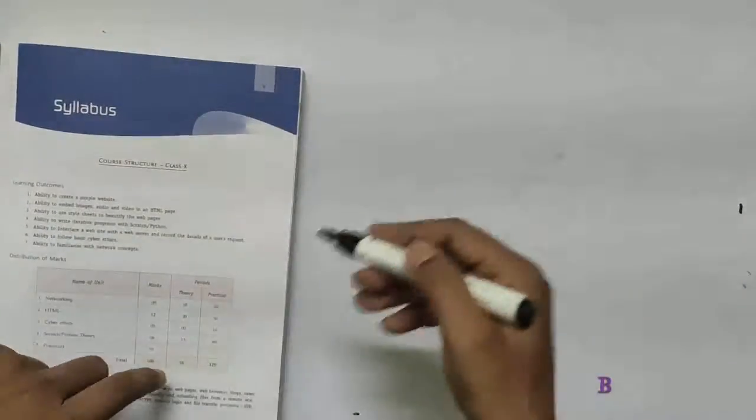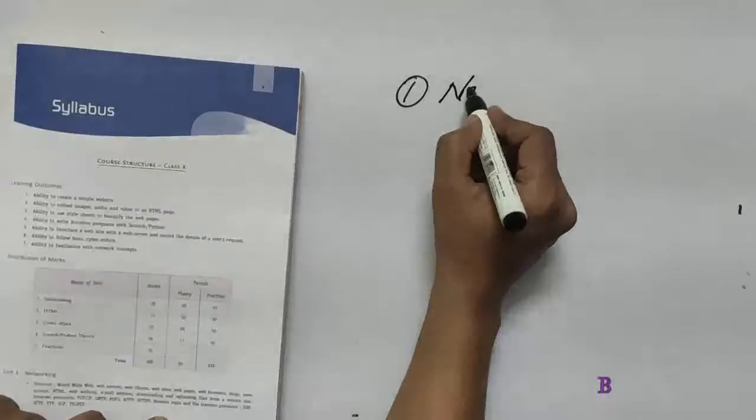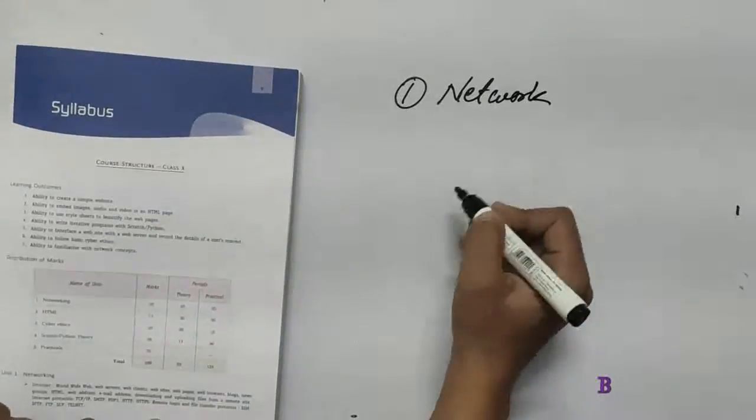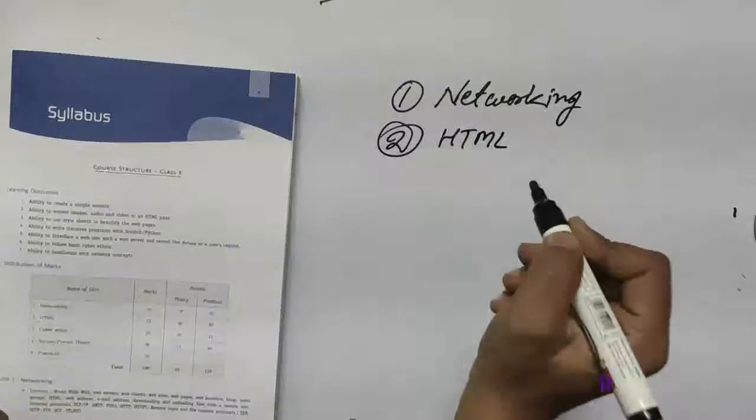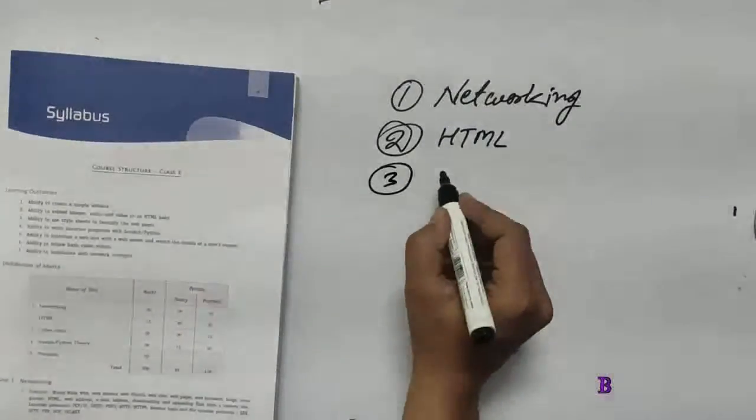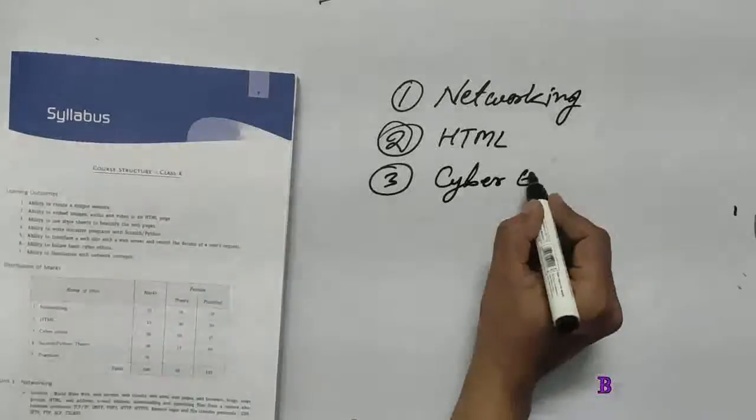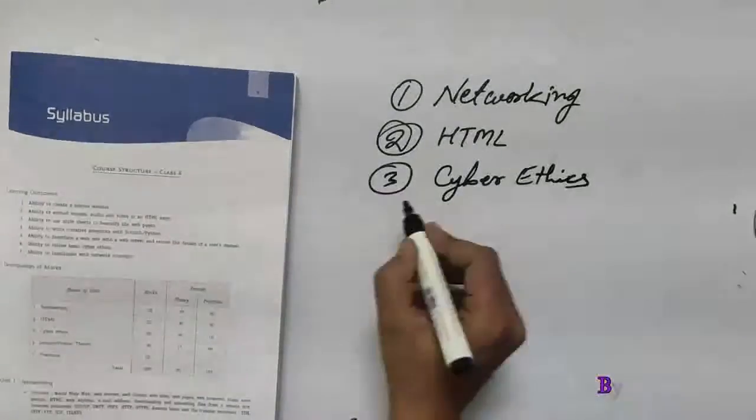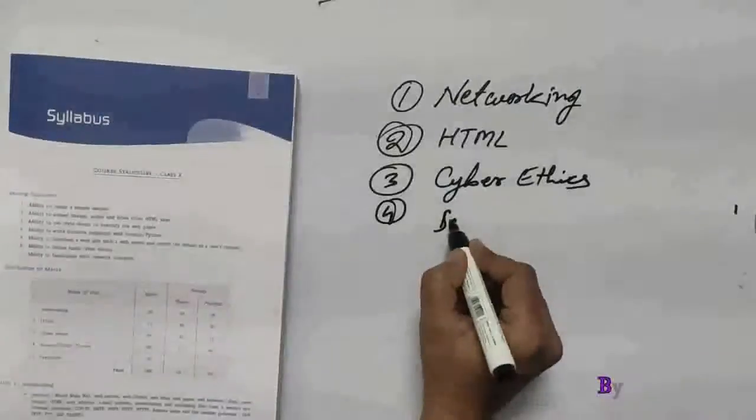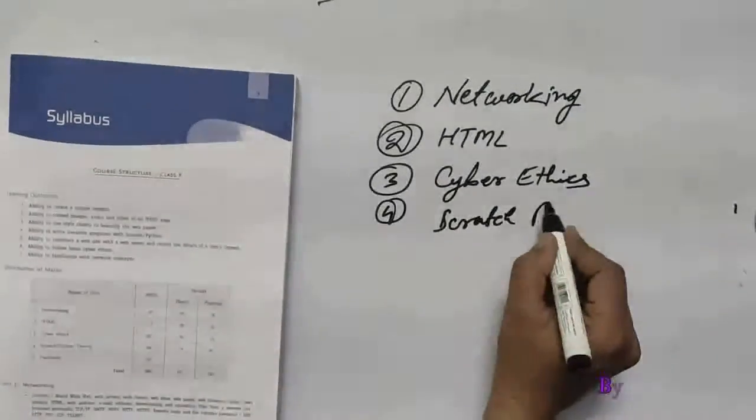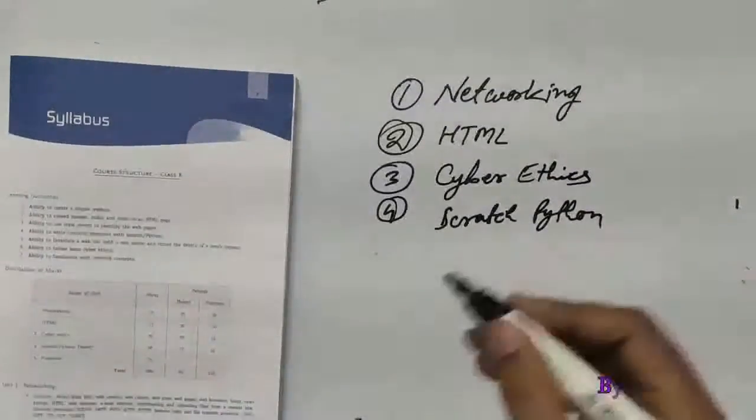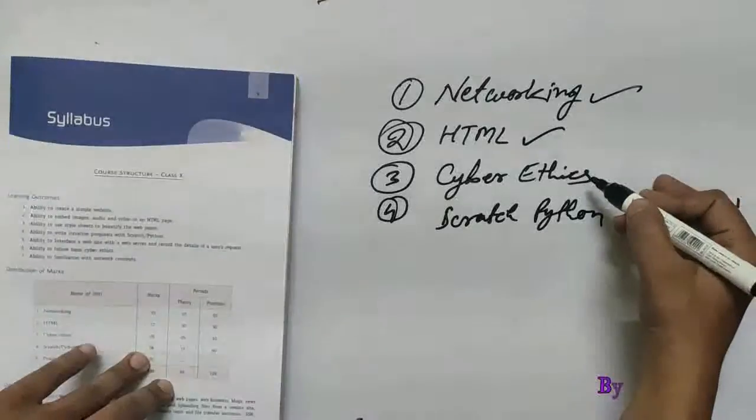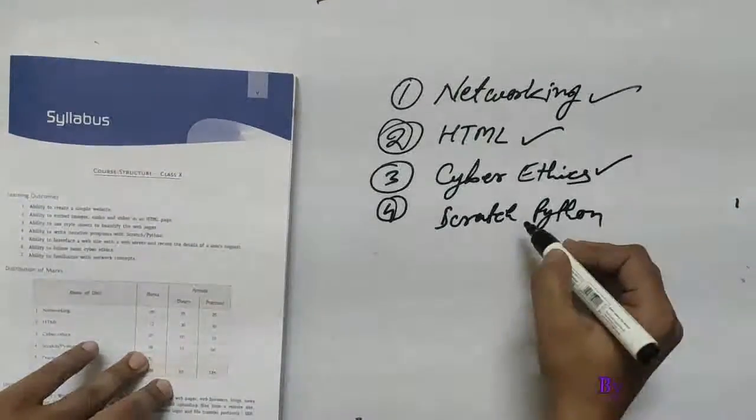So I am just writing here: first, what we have to study is network or networking. Second, HTML, we have to study about HTML. And the third is cyber ethics. Fourth is Scratch and Python. These are the topics that we will study in this session. First will be networking, second will be HTML, third will be cyber ethics, and fourth will be Scratch or